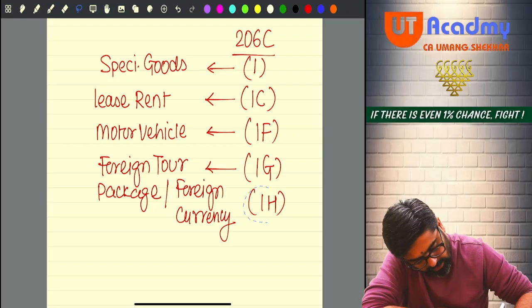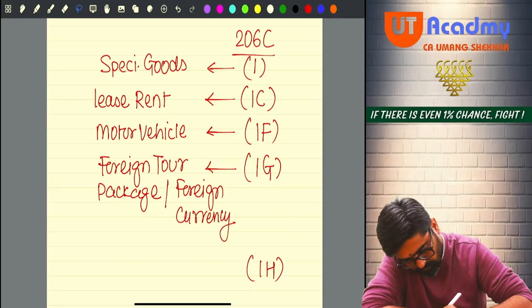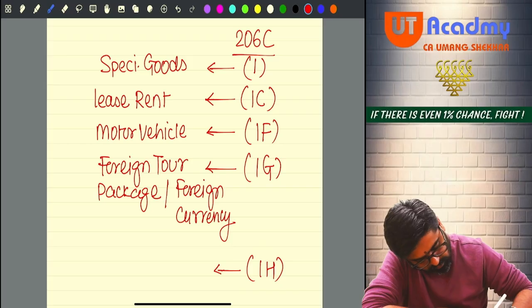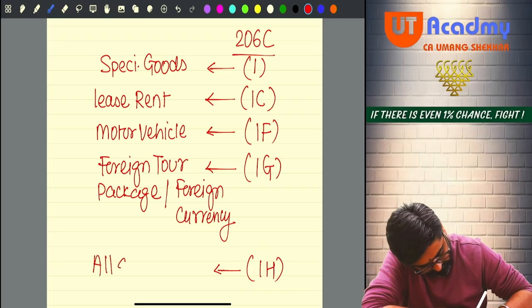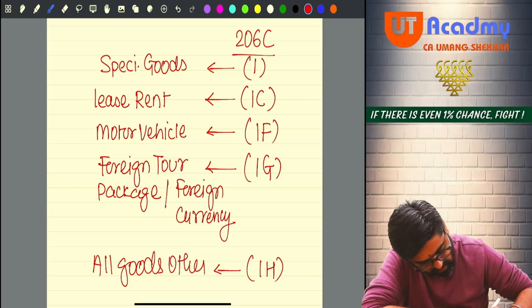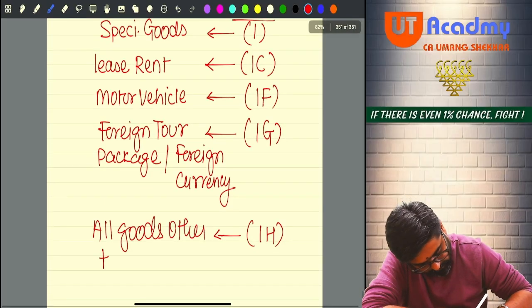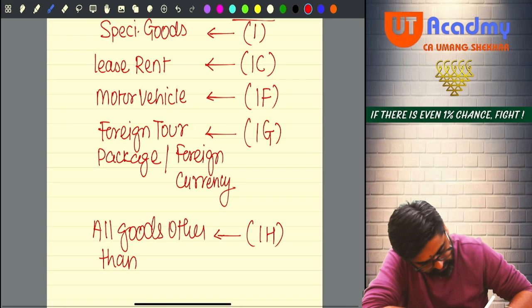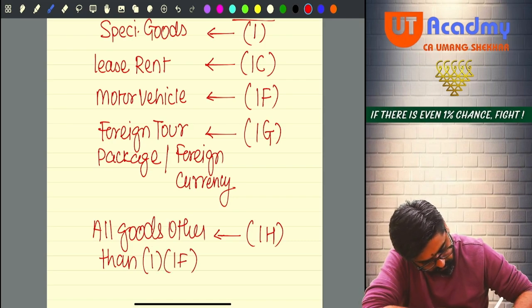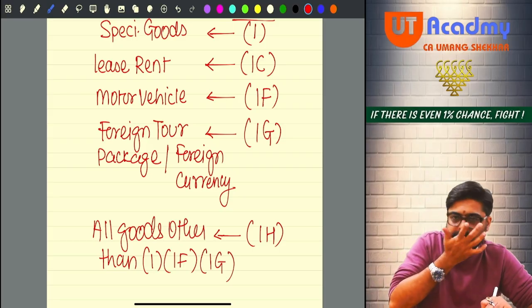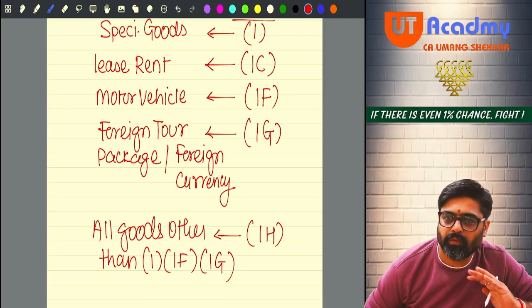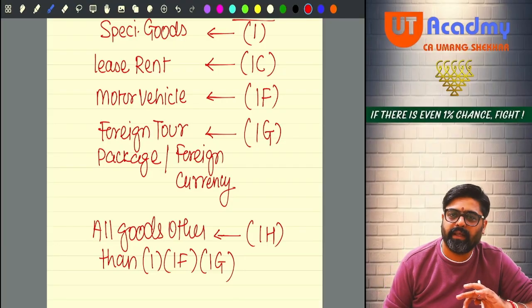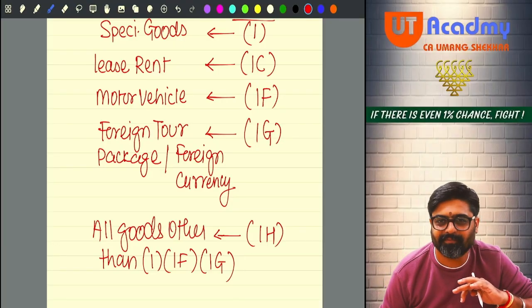And in 1H, no, all goods other than 1F and 1G. All goods other than 1F and 1G are covered by 1H.